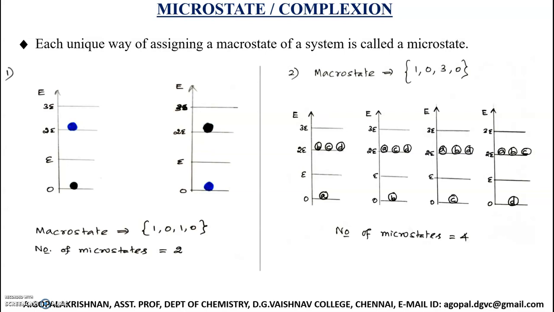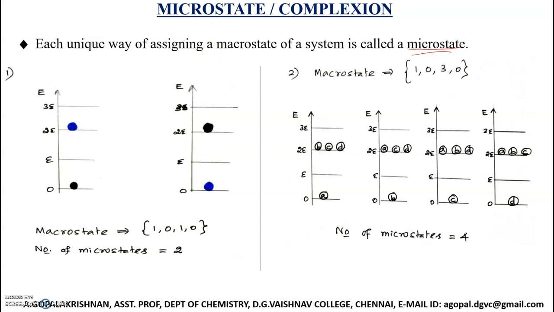Now, the second term is microstate. Microstate is also called complexion. In some books, people use the word microstate. In some other books, you can also see the word complexion. Both are one and the same. What is meant by microstate? Each unique way of assigning a macro state of a system is called a microstate. I repeat, what is a microstate? Each unique way of getting a macro state of a system is called a microstate.